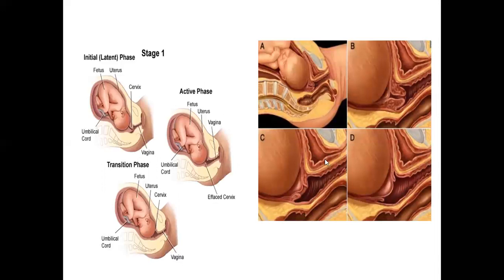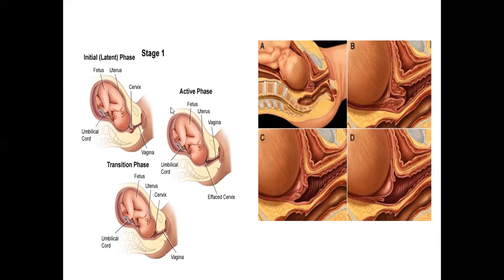The entire process of labor I have represented here in terms of this diagram. If we look at the first diagram, in the first phase, the walls of the cervix are almost closed, and they are starting to dilate in this initial or latent phase.